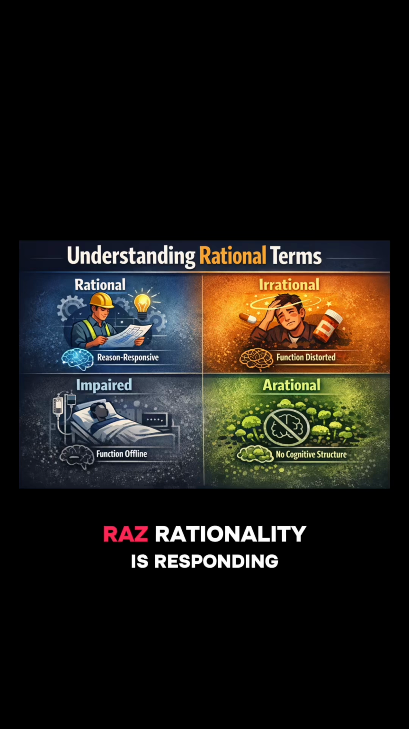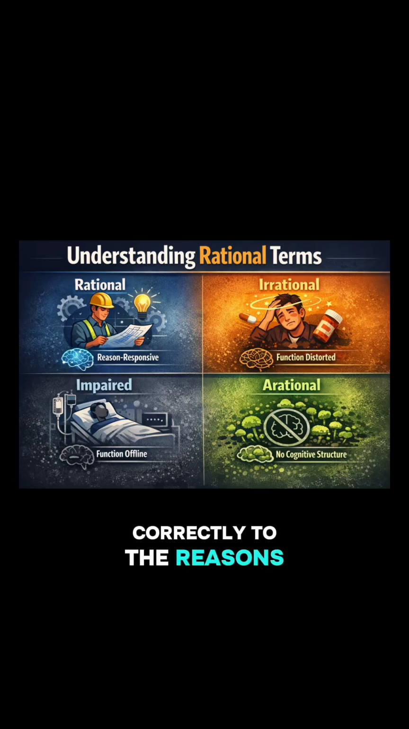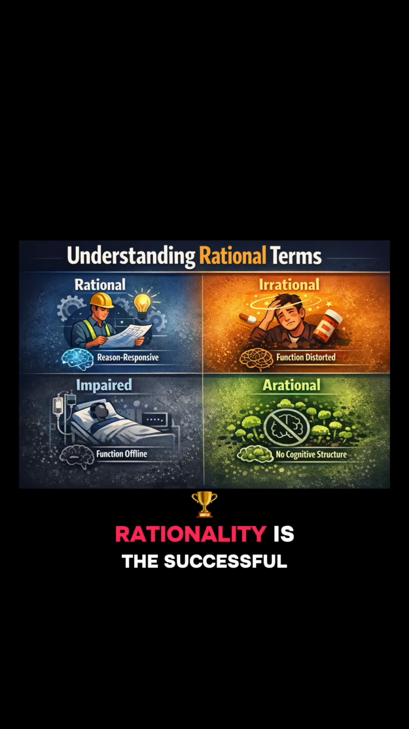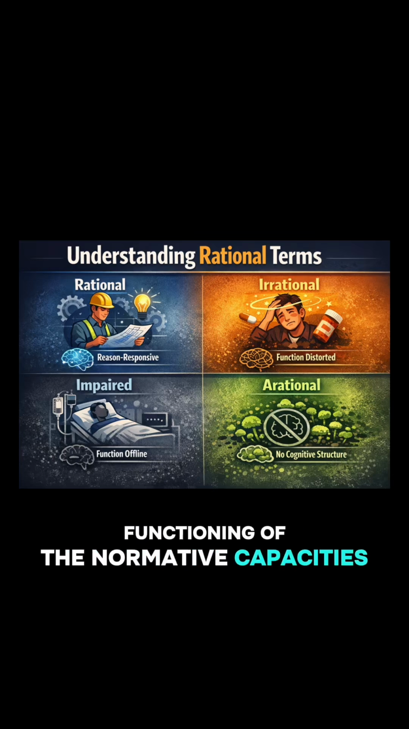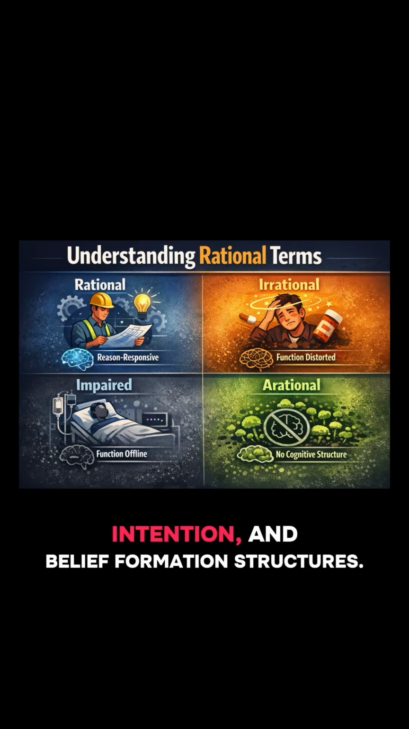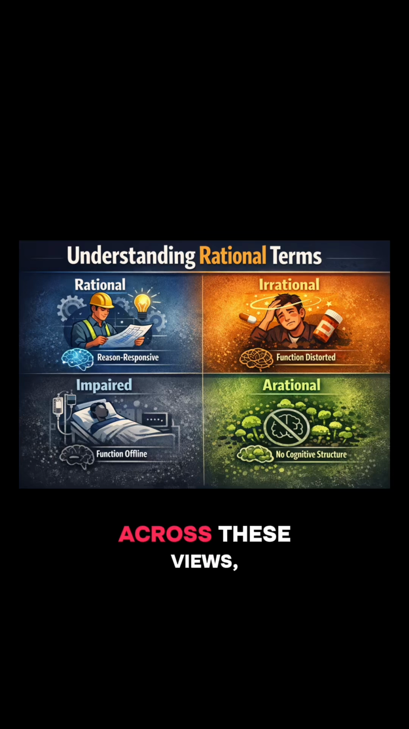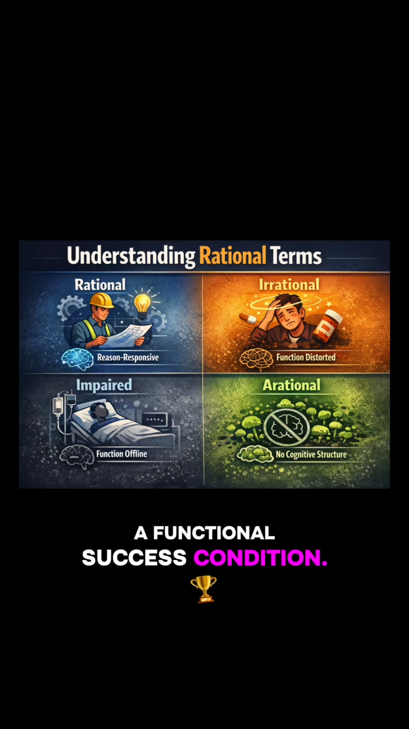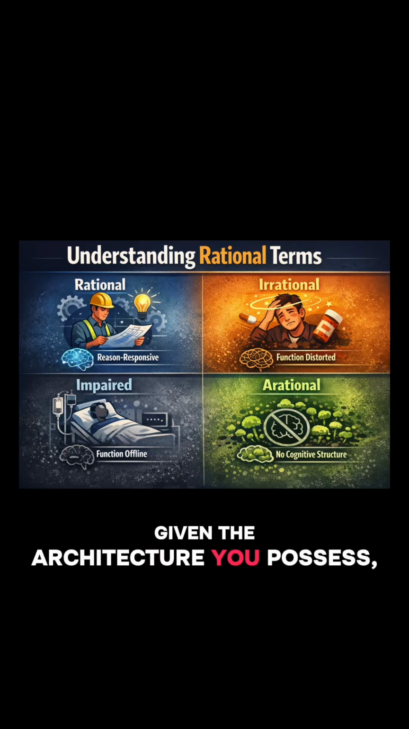Scanlon, Parfit, Raz: rationality is responding correctly to the reasons one has. Korsgaard, Smith: rationality is the successful functioning of the normative capacities that constitute agency. Bratman, Velleman: rationality is the proper operation of planning, intention, and belief formation structures. Across these views, the core idea is the same. Rationality is a functional success condition. It's not just having beliefs or making choices. It's getting the reasoning right given the architecture you possess.